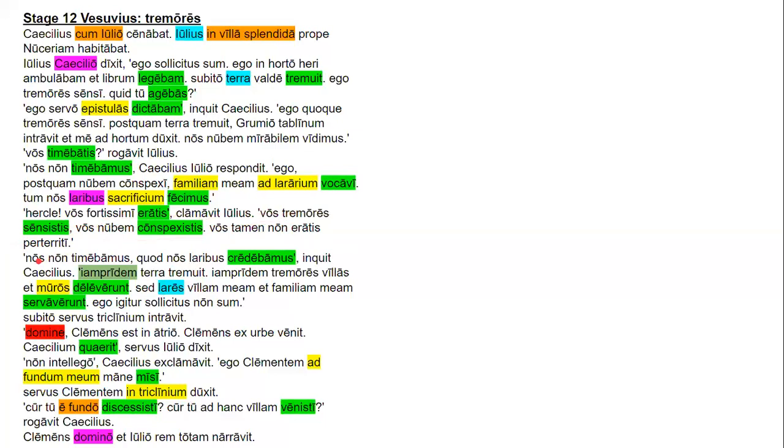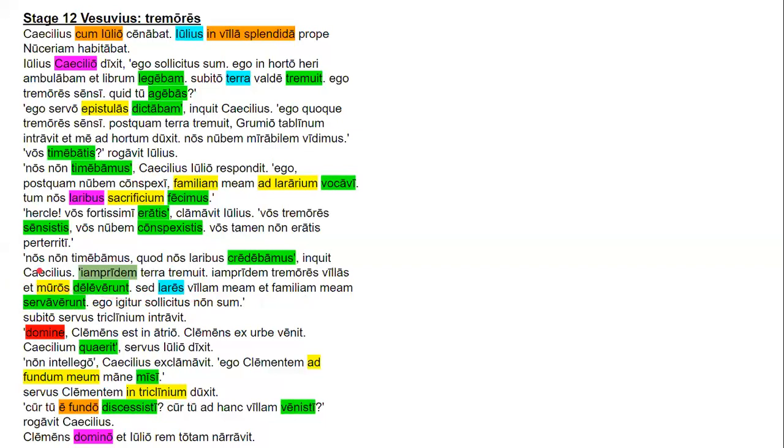And then Caecilius responds, Nos non timebamus quod nos laribus credebamus. Inquit Caecilius, iam predem terra tremovit, iam predem tremores vilas et muros deleverunt, sed lares vilam miam et familia meam servaverunt. Ego igitur solicitus non sum.